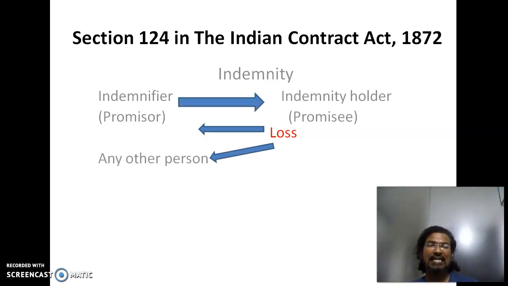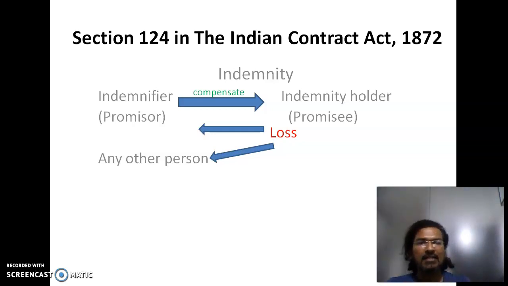This loss is made good by the indemnifier, that is, it is compensated by the indemnifier to the indemnity holder, even when this loss is caused by any other person. That is the contract of indemnity.